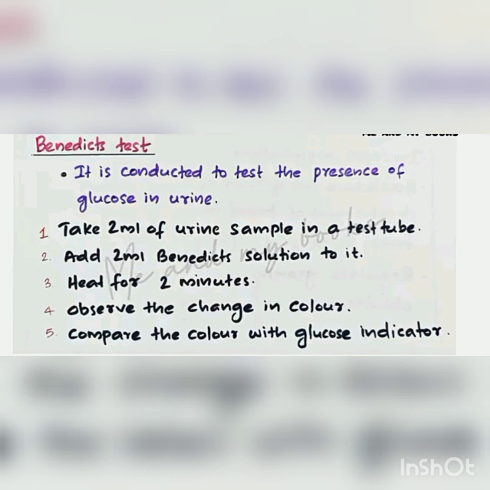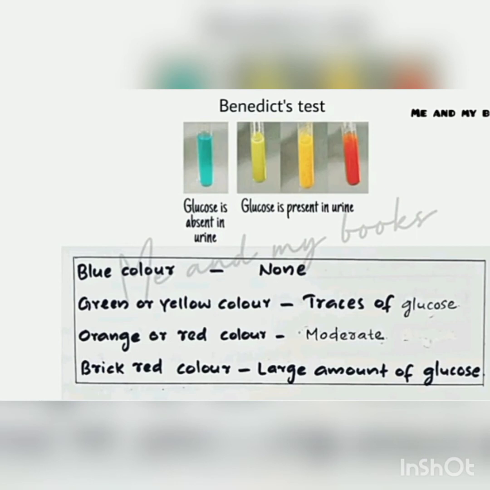Example, look at this one. If the color is blue, it does not contain glucose, no diabetes. Green or yellow color means a trace of glucose, a little glucose is there. Orange or red color means moderate, the glucose level is a little more. And brick red color means a large amount of glucose is contained. Diabetes patient. Orange also means diabetes. Okay.